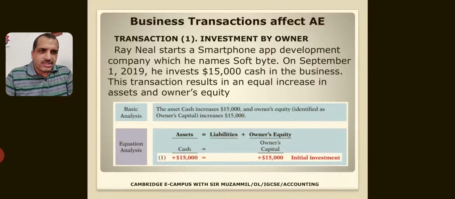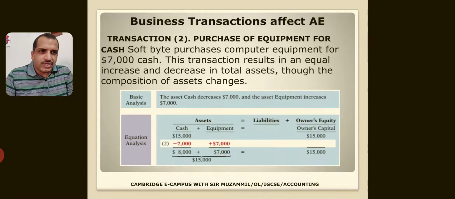This transaction results in an equal increase in assets and owner's equity. If you see in the diagram, assets, cash is increasing by 15,000. Same on the other side, equity is also increasing by 15,000. So as we have already done, the asset side must be equal to liabilities plus owner's equity.